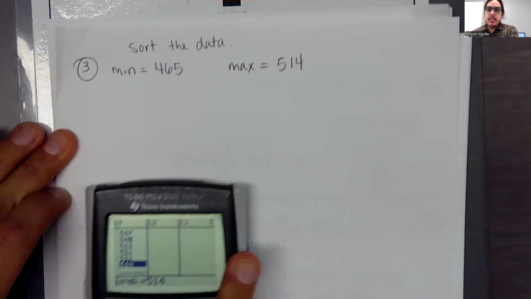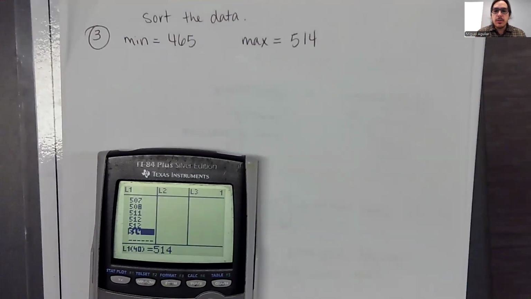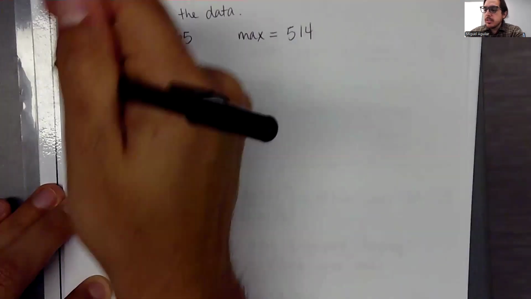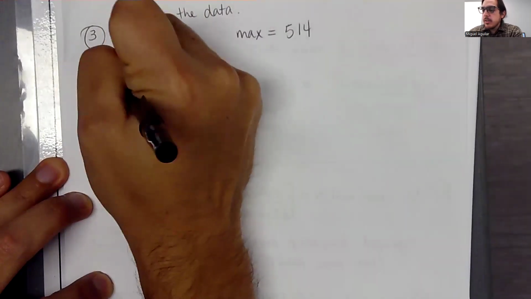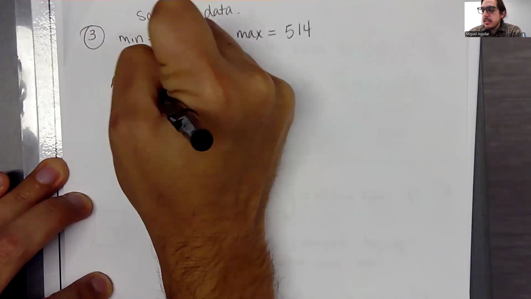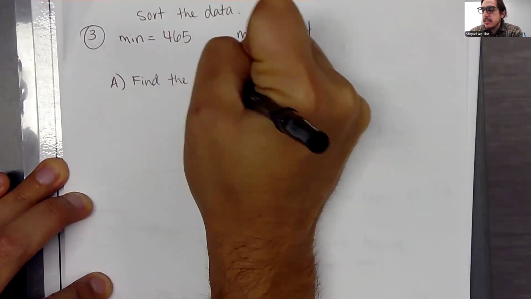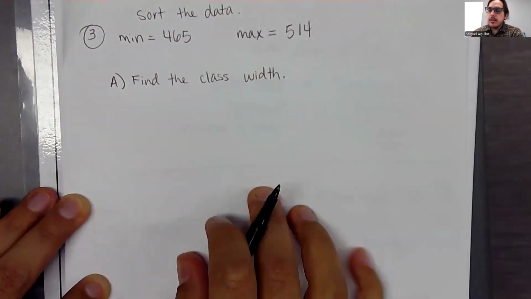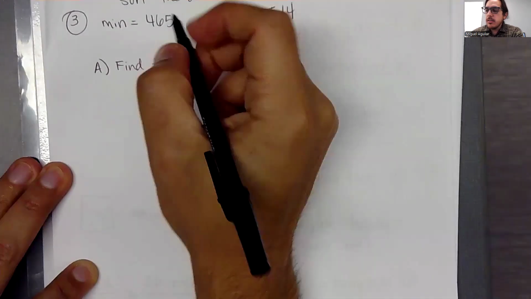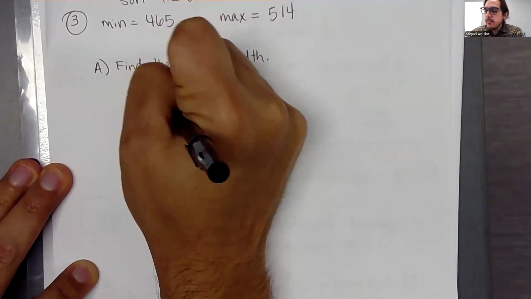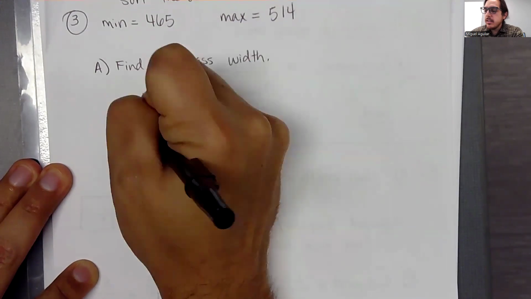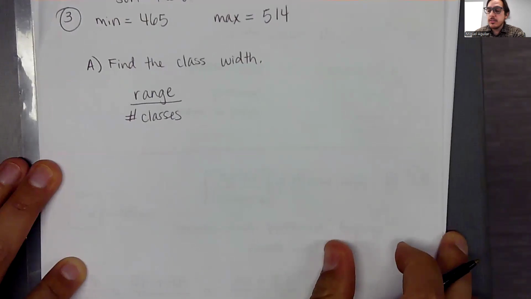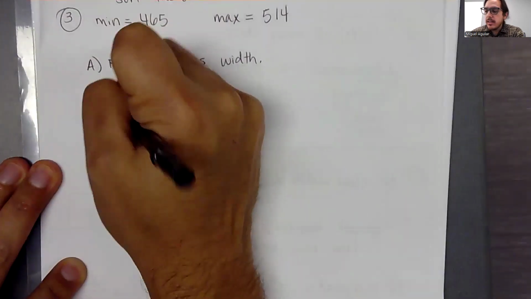Okay, and the reason why I'm getting the min and the max is because to construct that frequency distribution, the first thing that we want to do is find the class width. Okay, and with this one, the class width is going to be based on the range divided by the number of classes that the problem asks us to use, and then we're going to round that up.